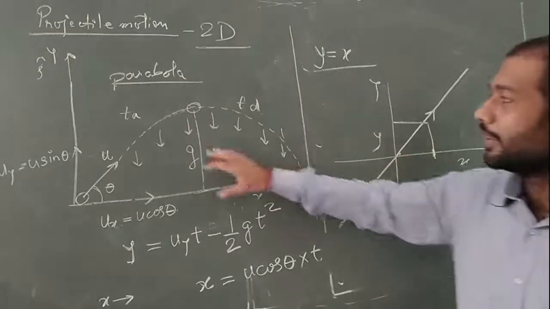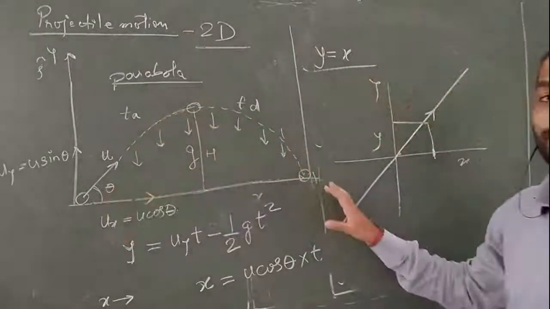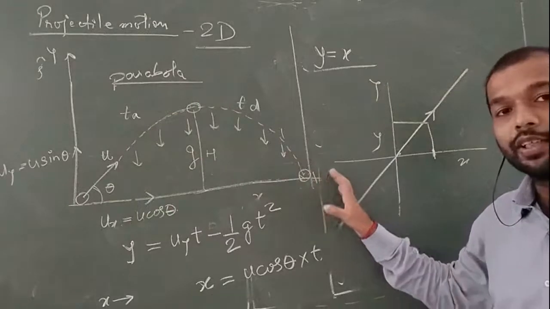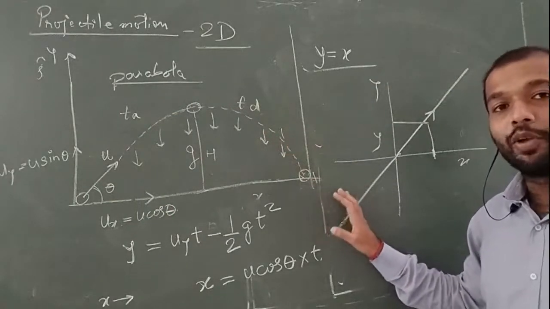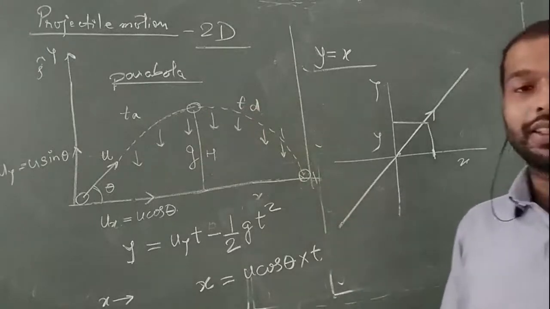But here we are getting an equation of quadratic nature, which denotes the parabola. So this is the importance of the equation of the trajectory.